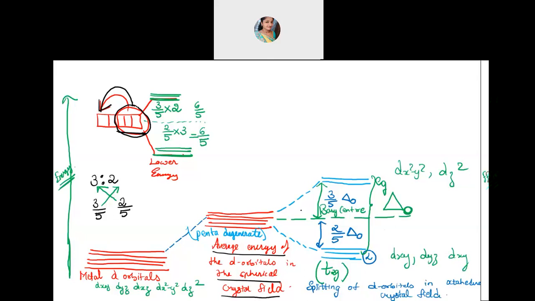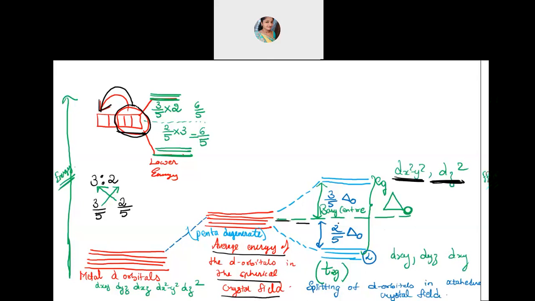As you can see, the near ones are dx square minus y square and dz square, because these are exactly on the axis. So they experience more repulsion, so they have gone to the higher energy state. And the ones experiencing less repulsion, who were thinking it is coming towards my way, later understood they are not coming towards us. They will lose their energy. Whatever energy they have lost, they will transfer to dx square minus y square and dz square, so they get excited to the higher energy state.